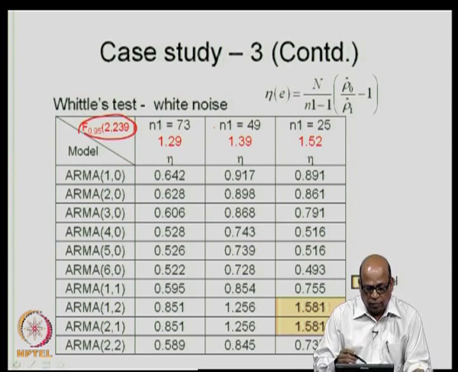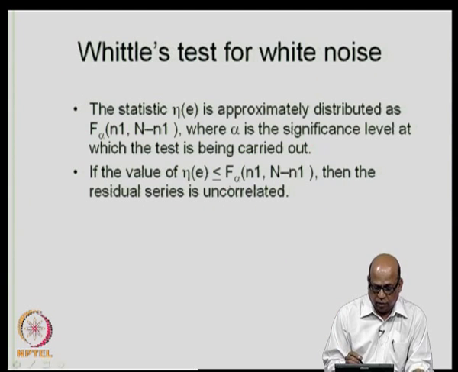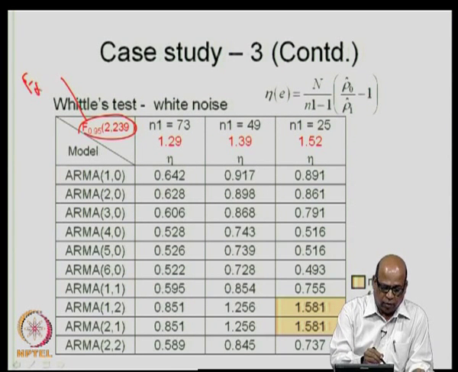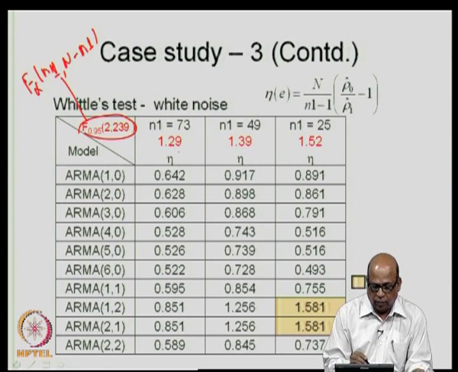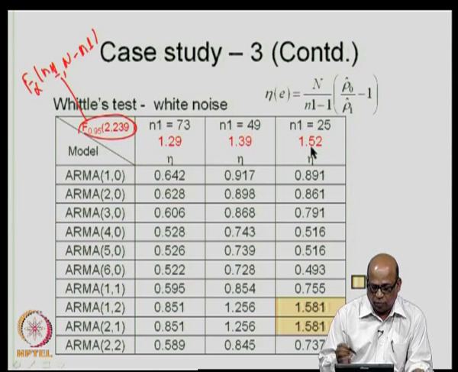So, this is what you get from the table. This is actually what I have written here, that is f alpha n 1, n minus n 1. So, these are the values that you get: 1.29, 1.39 and 1.52.